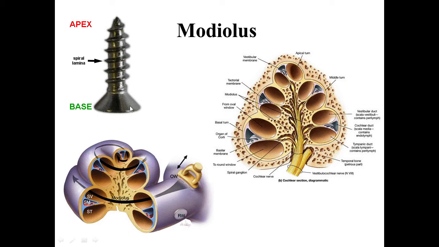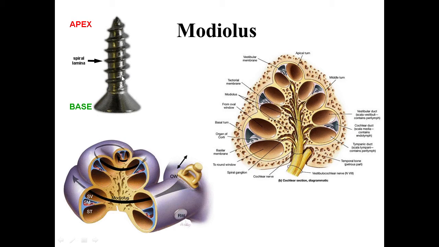the internal acoustic meatus. Now this base is perforated by many foramina, and that is called the tractus spiralis foraminosus. Through these foramina, the fibers of the cochlear nerve emerge out.